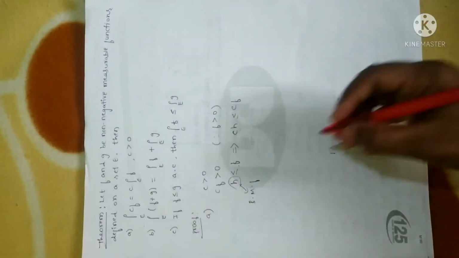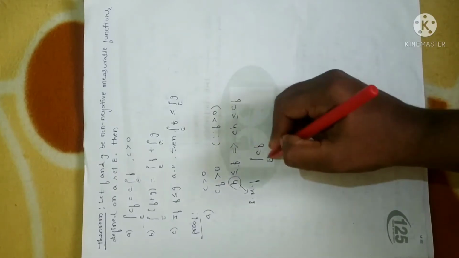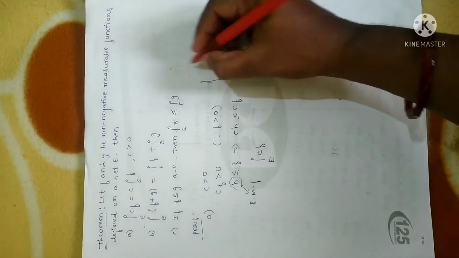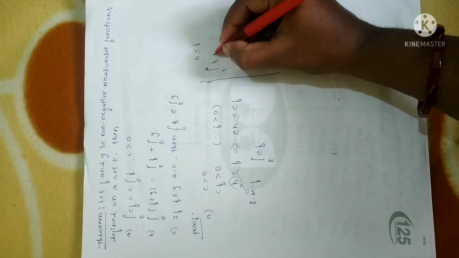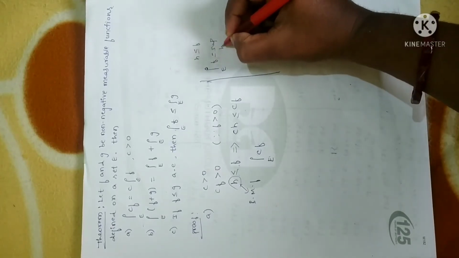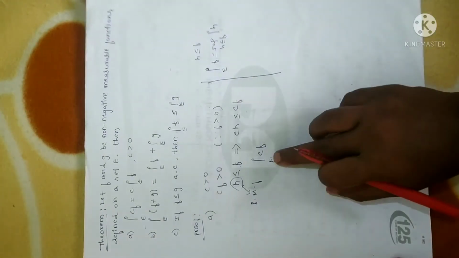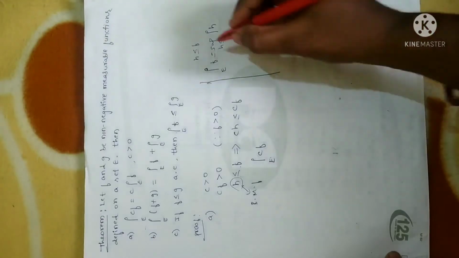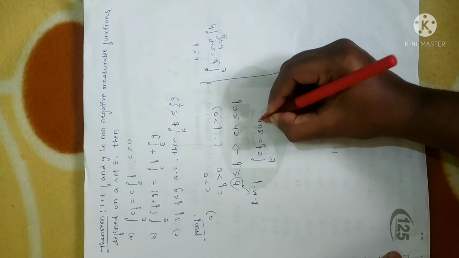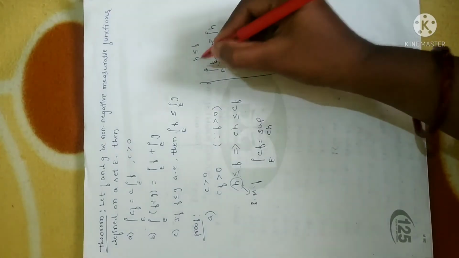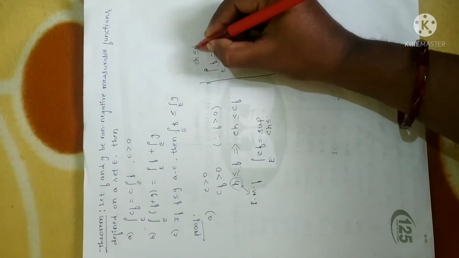Now let us consider the LHS part of the first equation, that is, the integral over E of c into f. As per the definition, let me write the definition here. The definition of a non-negative measurable function says that if h is less than or equal to f, then the integral over E of f is expressed as the supremum of the integrals of all such functions h. Now in place of f, what we have is cf. So I am going to replace f by cf. Wherever you have f here, I can write the supremum of c into h, with c into h less than or equal to cf, because f is multiplied by c, so h should be multiplied by c also.